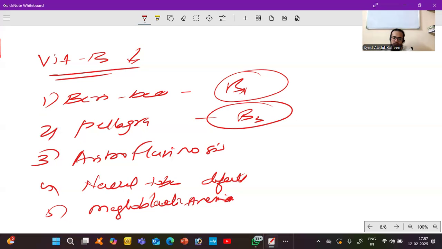Next is ariboflavinosis. It is the deficiency of vitamin B2. What happens? Cracked lips, sore throat, inflammation of the mouth and tongue, skin disorders. So you need to take riboflavin supplements and a rich amount of riboflavin, B2.